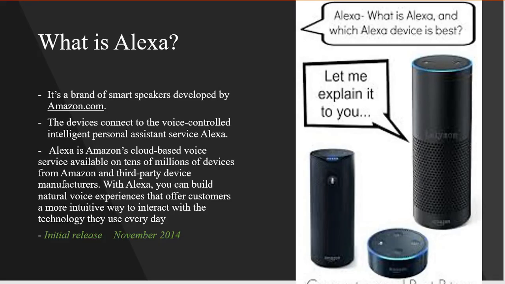Alexa is a brand of smart speakers that was developed in November of 2014 by Amazon.com. Amazon devices can connect to the voice-controlled intelligent personal assistant services, Alexa, to communicate with the users.